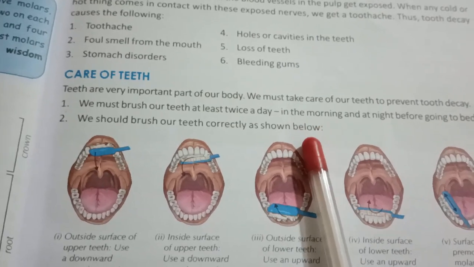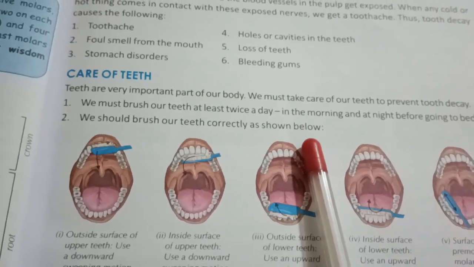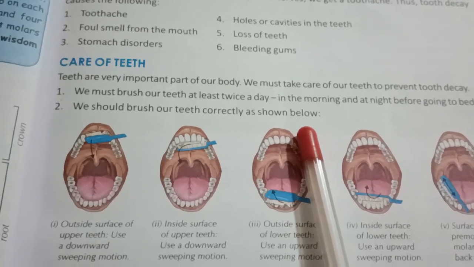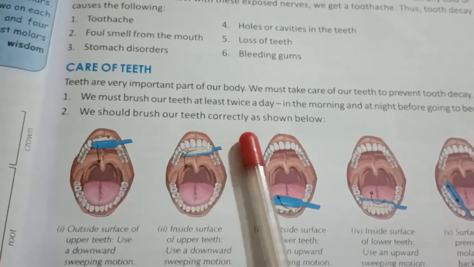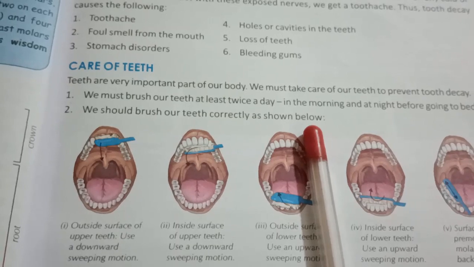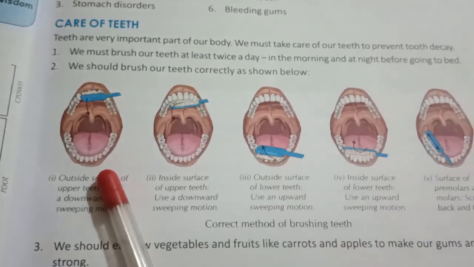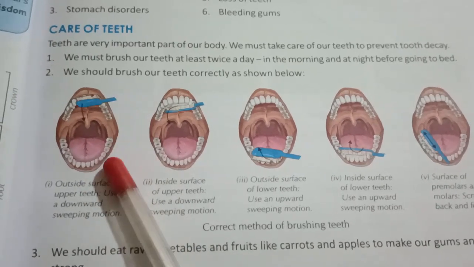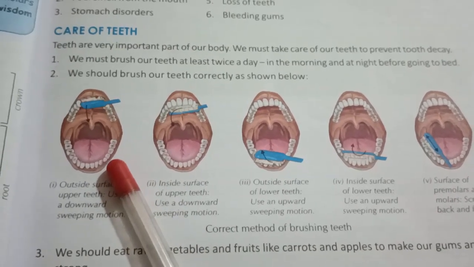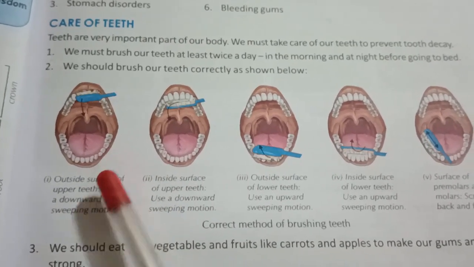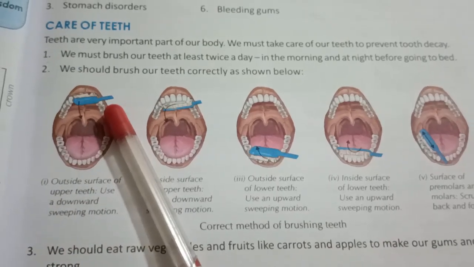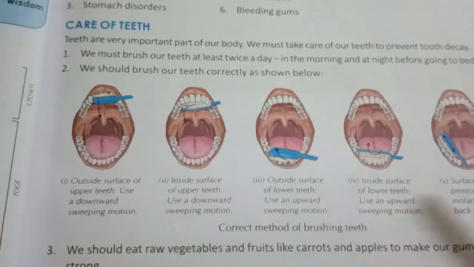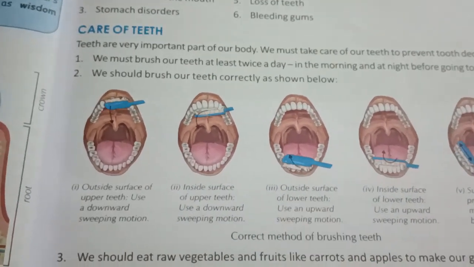Next, a very important thing: we are brushing our teeth but we don't know exactly how to brush them. There are certain steps, certain ways in which we have to brush our teeth. We should brush our teeth correctly as shown below. We have two parts of our jaw, the upper jaw and the lower jaw. In both jaws there are the same number and the same types of teeth. So we'll discuss the teeth present in the upper jaw.